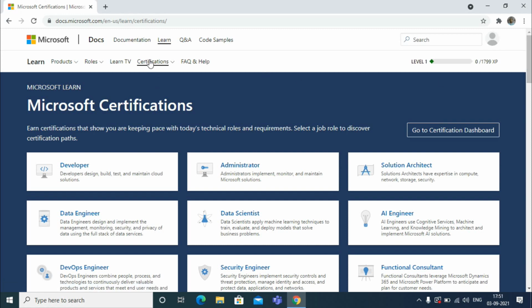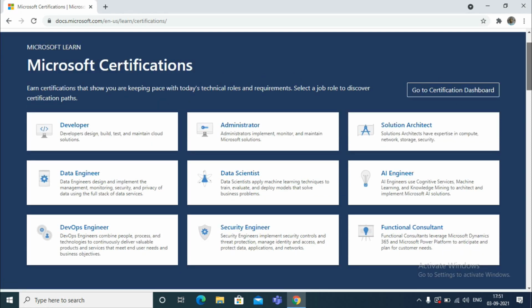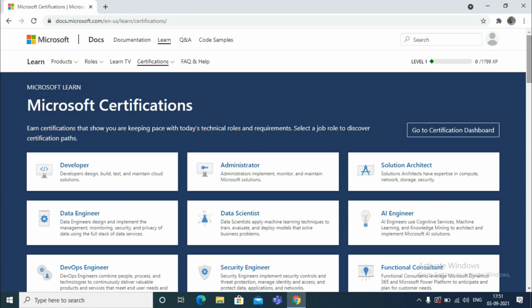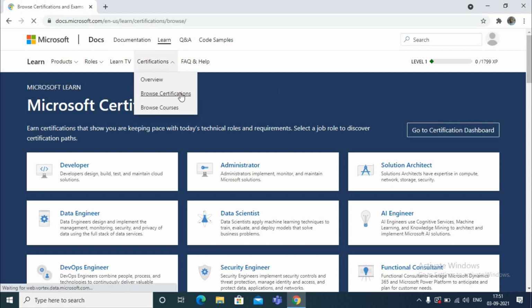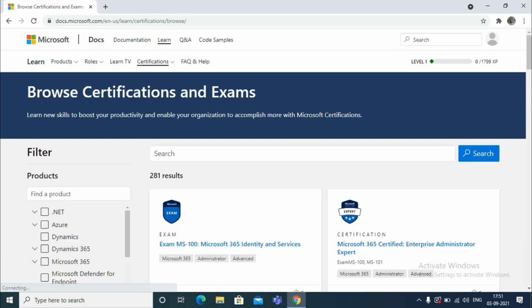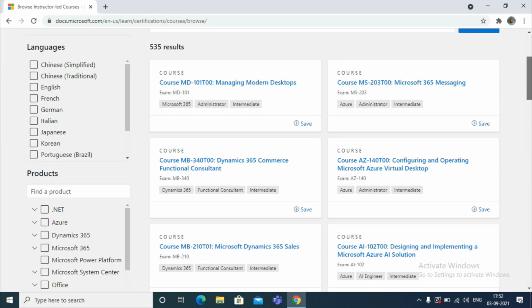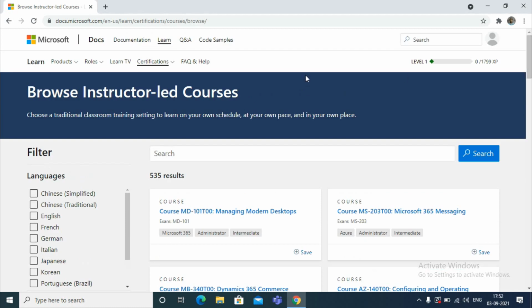And the last but one is certifications. Overview means an overview of the certifications, how many. These are all the Microsoft certifications which we can have. See here, developer, administrator, solution architect, like this. If you open it once and see it, you won't leave this platform. If you choose browse certifications, it means if you have done any of the courses, those certifications will also be available from here, and you can have the certificate. Browse courses, like this.